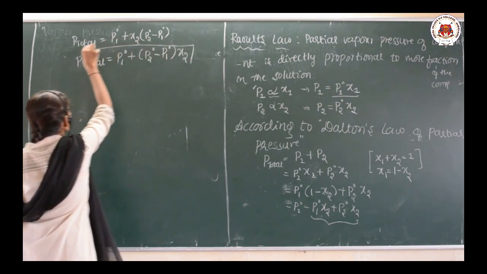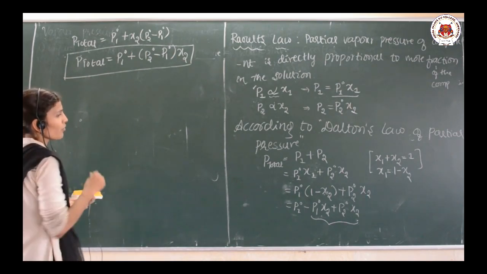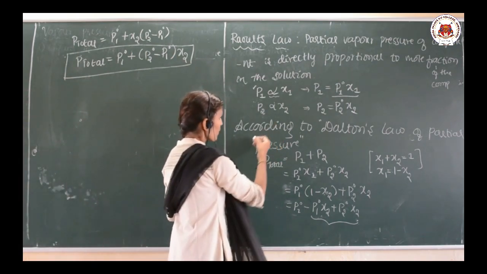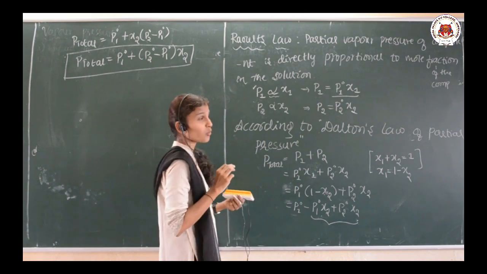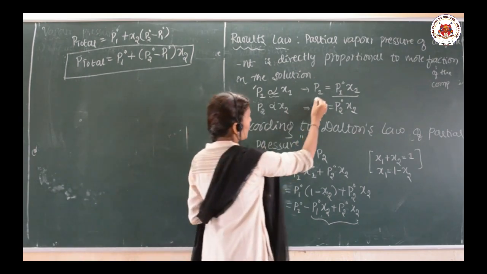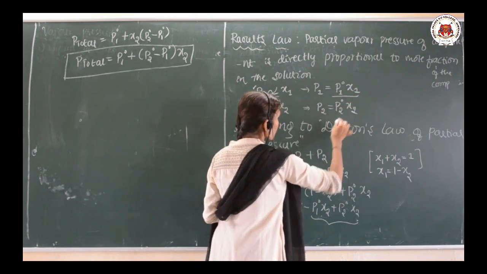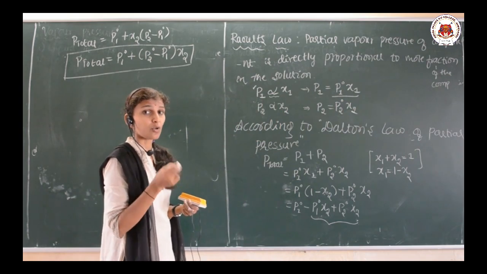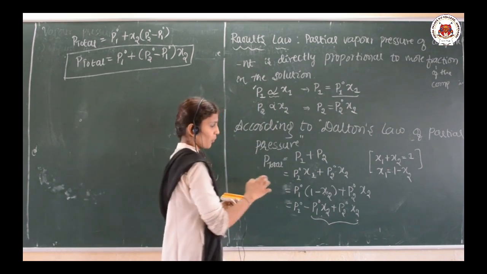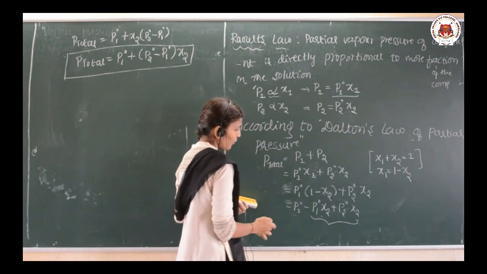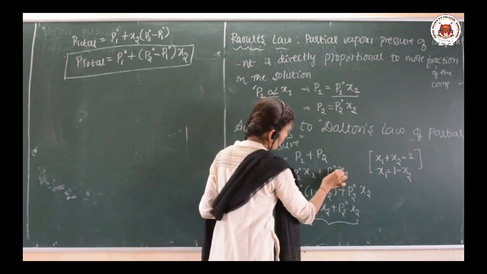So this is the mathematical form of Raoult's law. See here, this is the statement according to this mathematical expression, according to Raoult's law. So here P1 is equal to P1 naught into x1, P2 is equal to P2 naught into x2. I need to calculate the total pressure. P total is equal to P1 plus P2, and substitute the values of P1 and P2. You are going to get P1 naught into x1 plus P2 naught into x2.